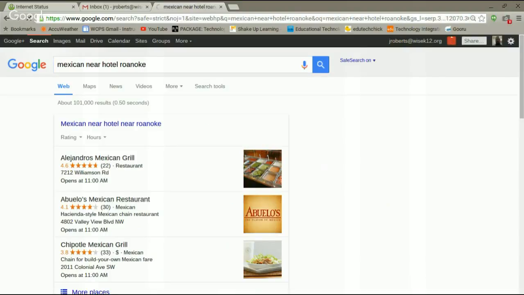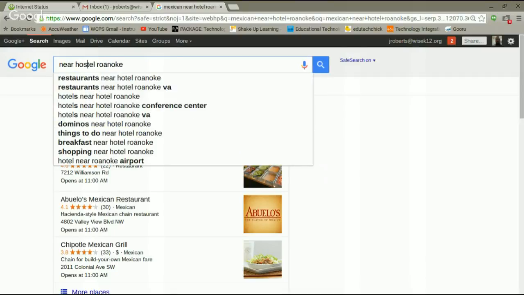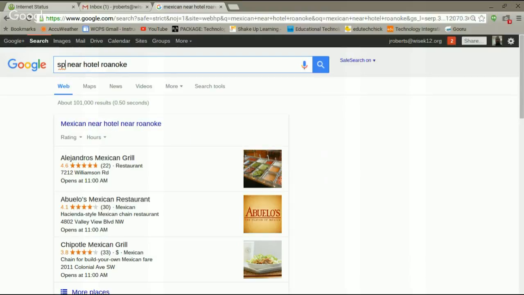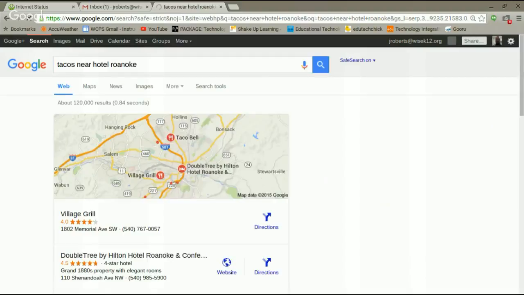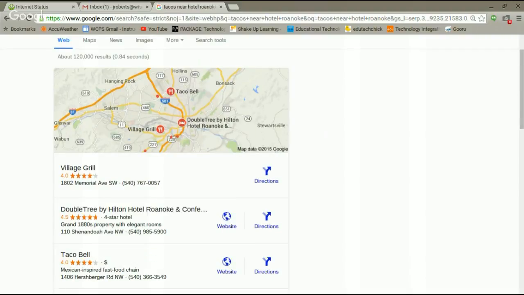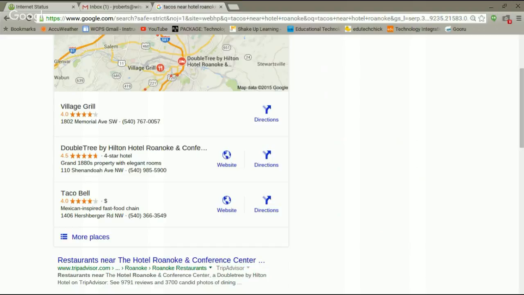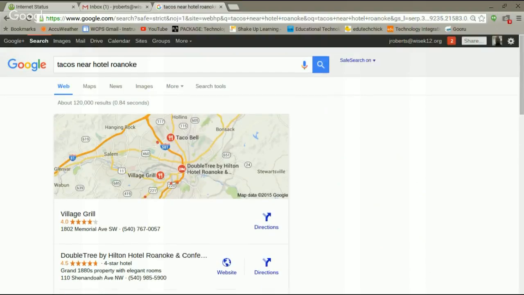It's going to bring up all the nearest Mexican restaurants. You can do it for any type of food. If I just wanted spaghetti, I could type in spaghetti near Hotel Roanoke. Let's do tacos since we were on the Mexican theme. Here's some more. Brings up Phil's Grill, Taco Bell. It'll do specific foods also. And anytime you go on a trip, you're deciding on food, there's always one or two restaurants that come up. Do we want to go here or do we want to go there?